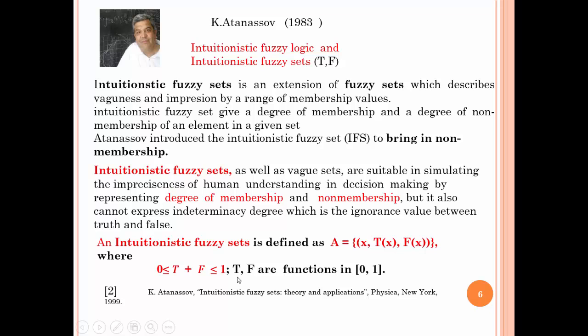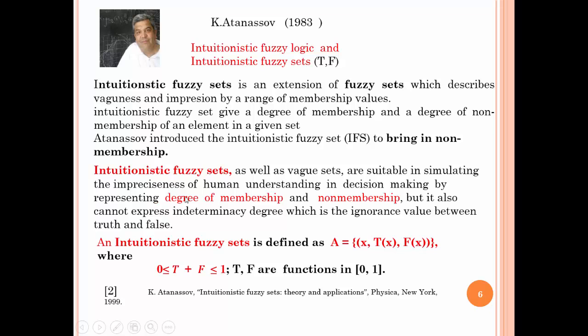Secondly, I will present the meaning of intuitionistic fuzzy set based on the two components, the truth membership and the false membership. This fuzzy set is an extension of fuzzy set which describes vagueness and precision by a range of membership values. So intuitionistic fuzzy set gives a degree of membership and a degree of non-membership of an element in a given set. And Atanassov is the pioneer of this theory. He presented it to bring in a non-membership.